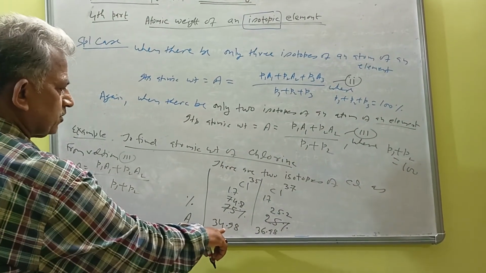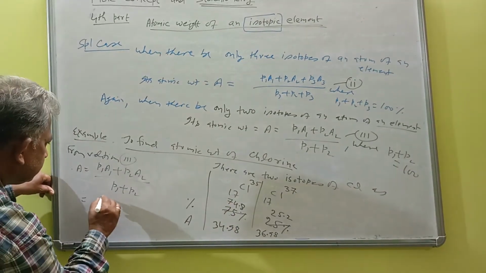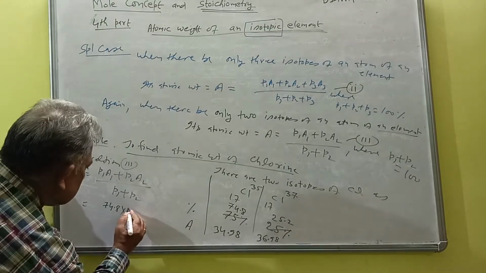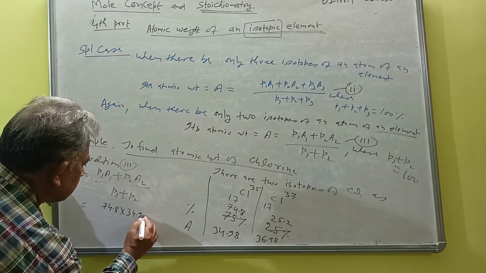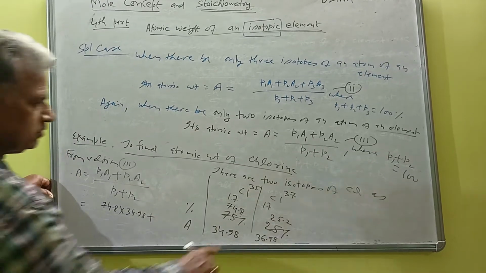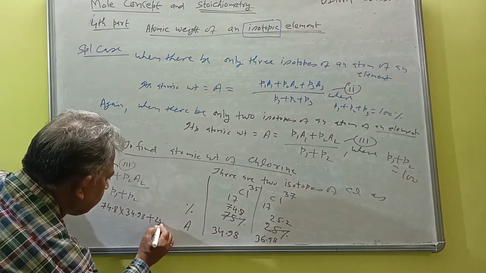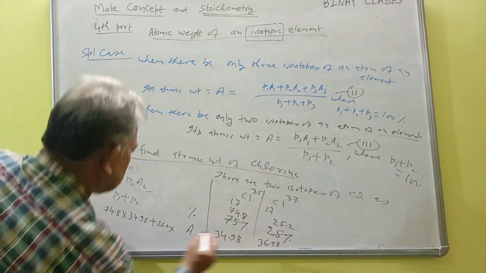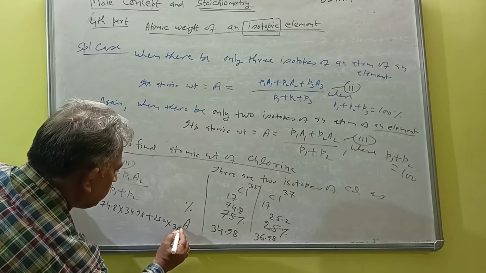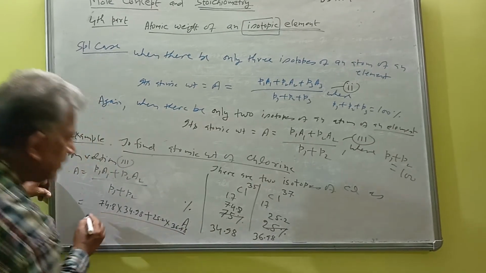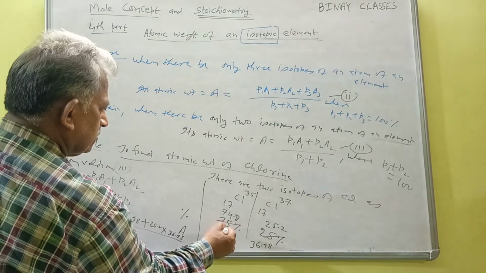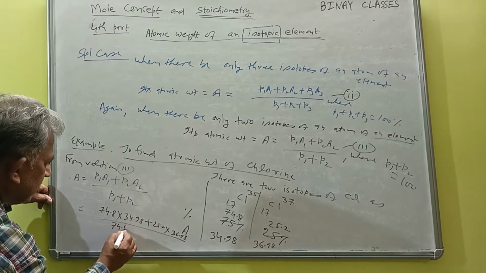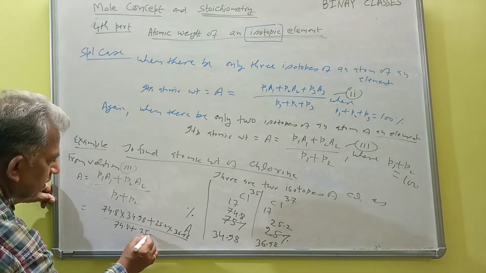The first percentage is 74.8, multiplied by the corresponding A1, 34.98, plus P2, that is 25.5, multiplied by the value of A2, that will be 36.98, and divided by the summation of these two percentages, 74.8 and 25.5.